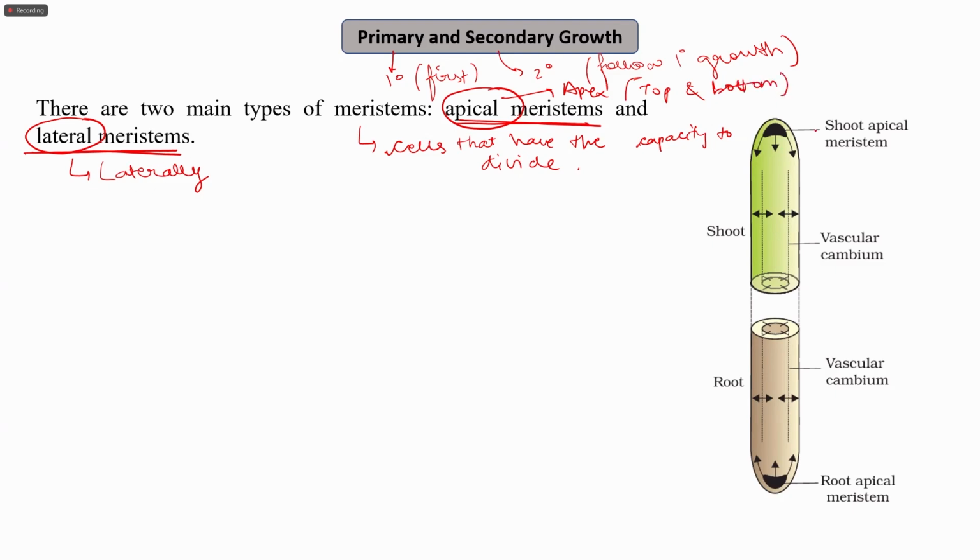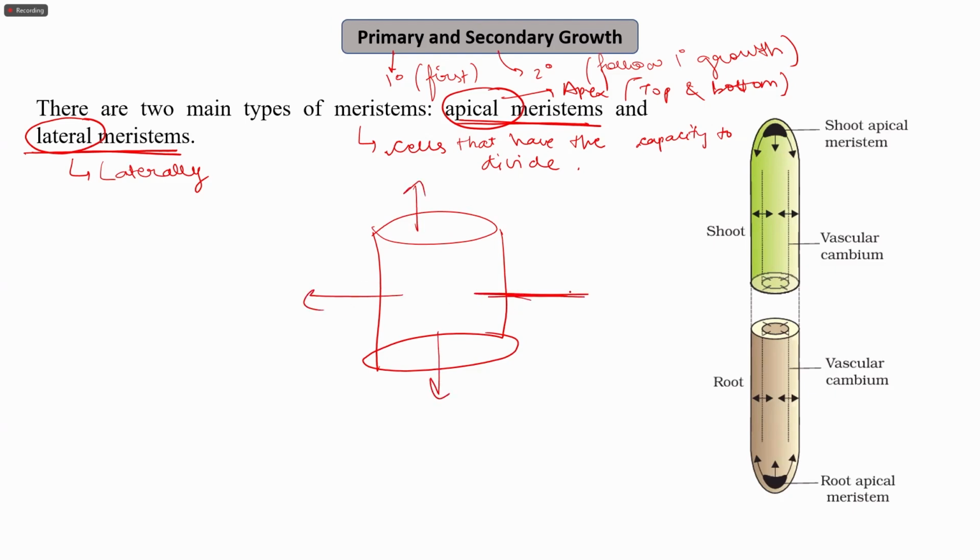And laterally means, for example, if I talk about any cylinder, considering it as a stem, this will be the apex and this will be lateral, right? So if there is a growth in the width region, it is because of the lateral meristem. And if there is a growth in height, it is because of the apical meristem.